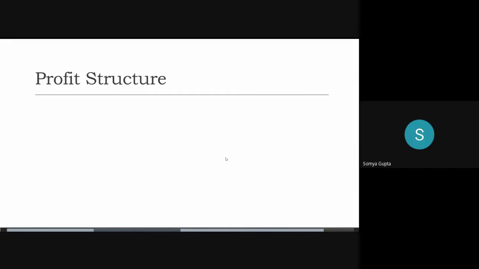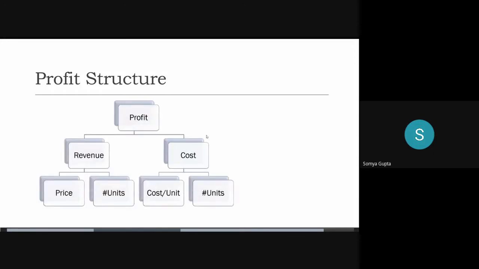The next slide is profit structure. Once you have your problem and you've asked your preliminary questions, the next thing is to look at the profit structure. We explained this in the last class also. A profit structure basically divides the problem so that we can see where exactly the problem is lying. So we divide the profit into revenue minus cost, and the revenue further into price into number of units, and cost into cost per unit into number of units. That price is also price per unit.